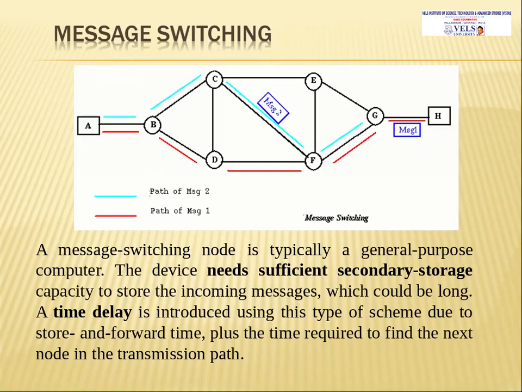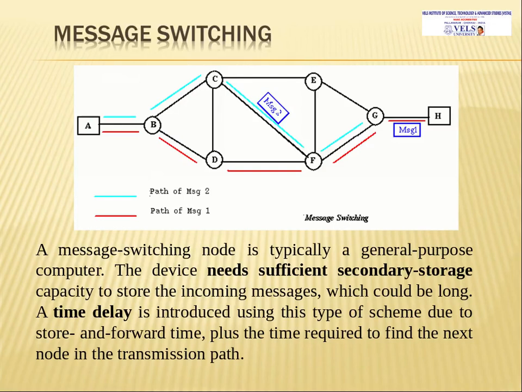The message switching node is typically a general purpose computer. The device needs sufficient storage, that is, secondary storage. Each node must have a storing capacity to store incoming messages, which could be long.